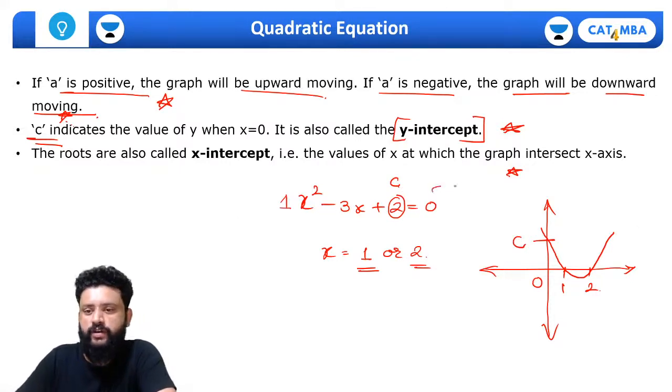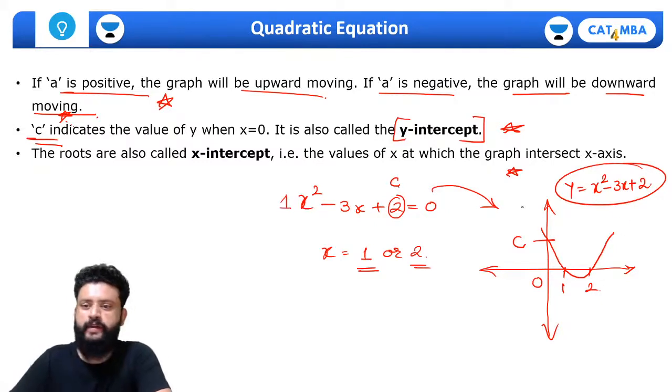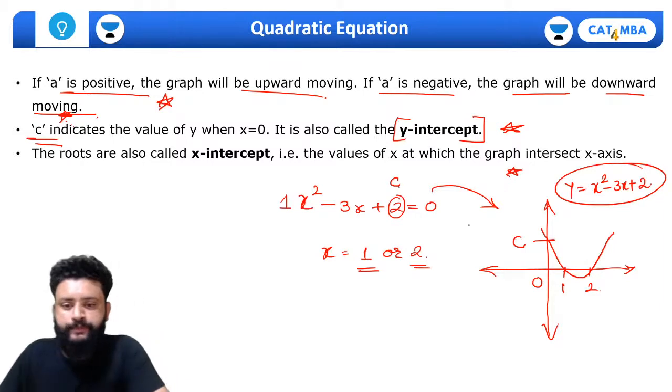This will be the graph for this polynomial, quadratic polynomial. This graph is of y is equal to x square minus 3x plus 2. So we took p of x as y and we draw the graph for the quadratic polynomial. Remember that always, we cannot have the graph for quadratic equation.